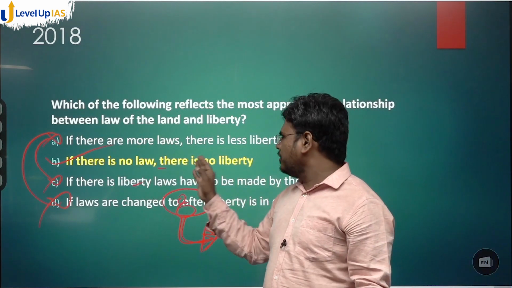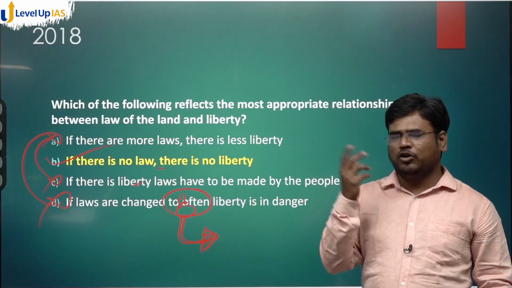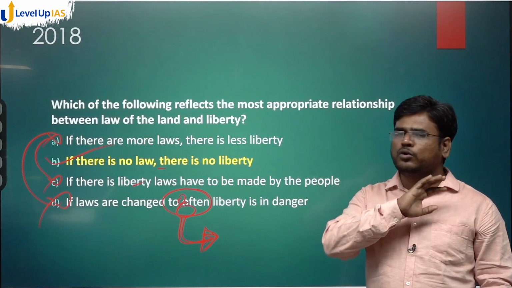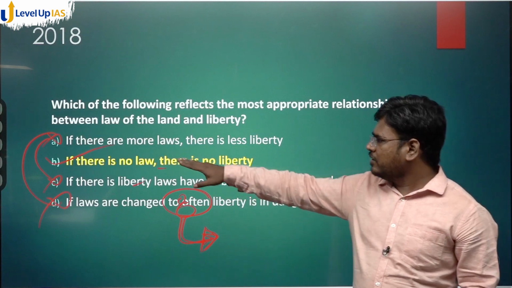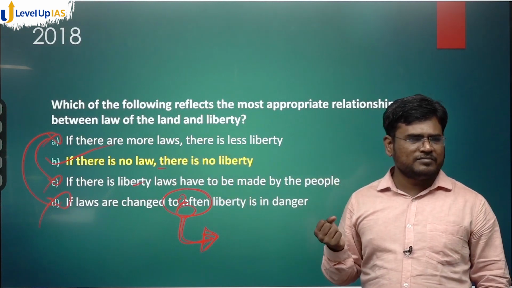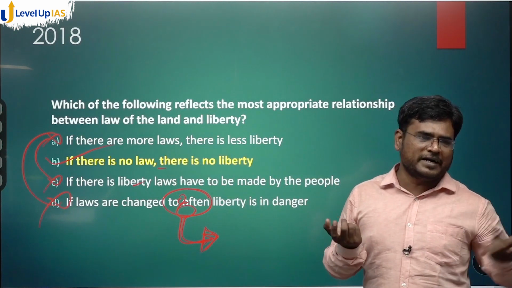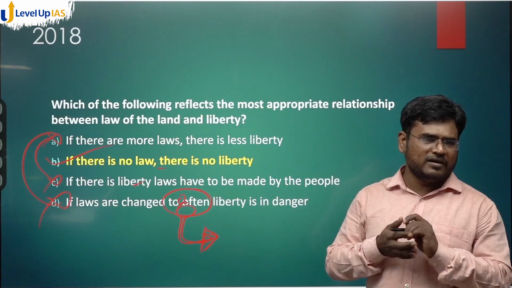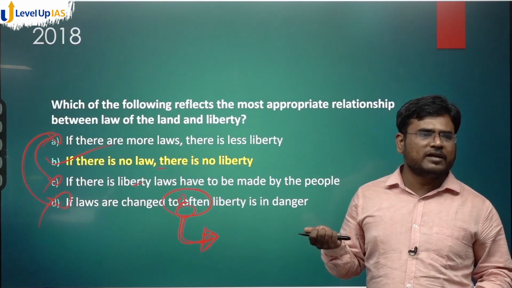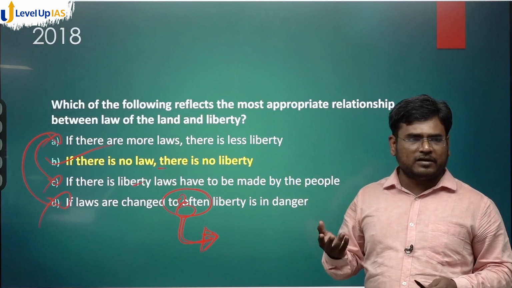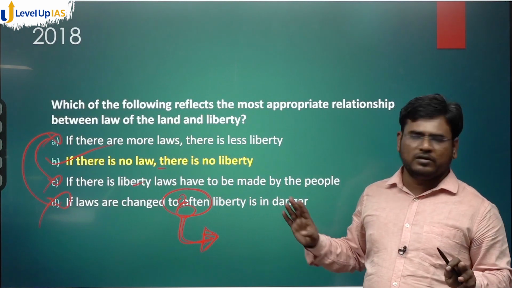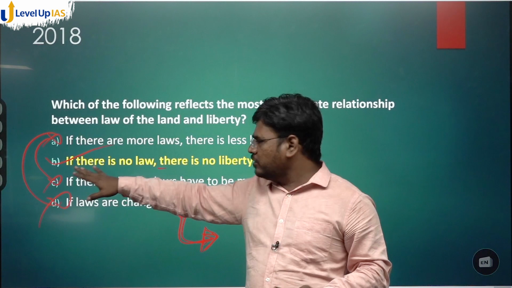If there is no law, there is no liberty. Let us say law of the jungle. What is law of the jungle? There are no laws in the jungle. Is there any liberty in the jungle? You don't know when you will be killed by a tiger. If you are, let us say, a deer, you don't know where or when you will be attacked. You have no liberty at all. So if there is no law, there is no liberty.